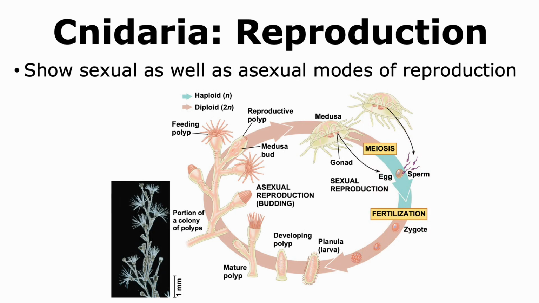Cnidarians exhibit sexual as well as asexual modes of reproduction. The asexual mode of reproduction is performed through budding, which is a process similar to what we saw in sponges. During the sexual mode of reproduction, the gametes fuse to form a zygote, and the zygote undergoes development to form a larva called a planula. The larva then undergoes metamorphosis to form the adult form, which when it attains sexual maturity is able to undergo sexual reproduction again.